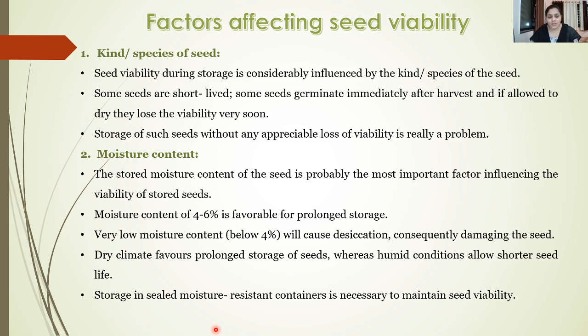Usually a moisture content of around 4 to 6% is favorable for prolonged storage, but very low moisture content, below 4%, will cause desiccation in the seeds, and thus the seeds will get damaged. Even the dry climate is very favorable for prolonged storage of seeds, whereas humid conditions allow shorter seed life, because due to humidity, the seeds will start germinating. So the dry climate is very effective for the longer storage of the seeds.